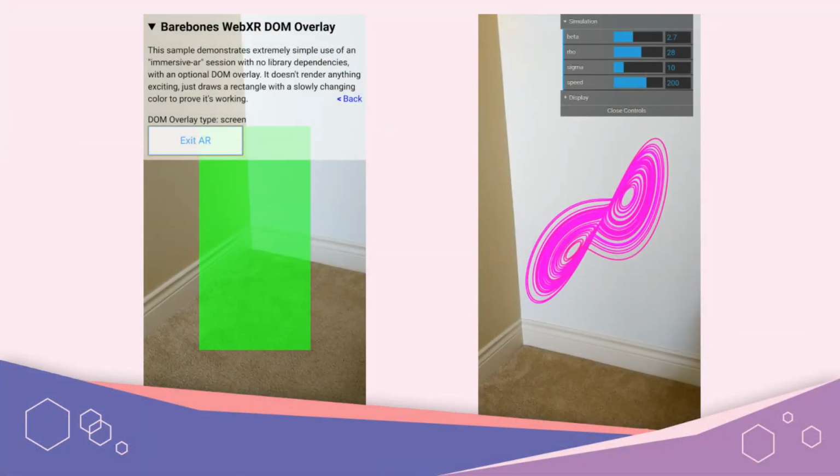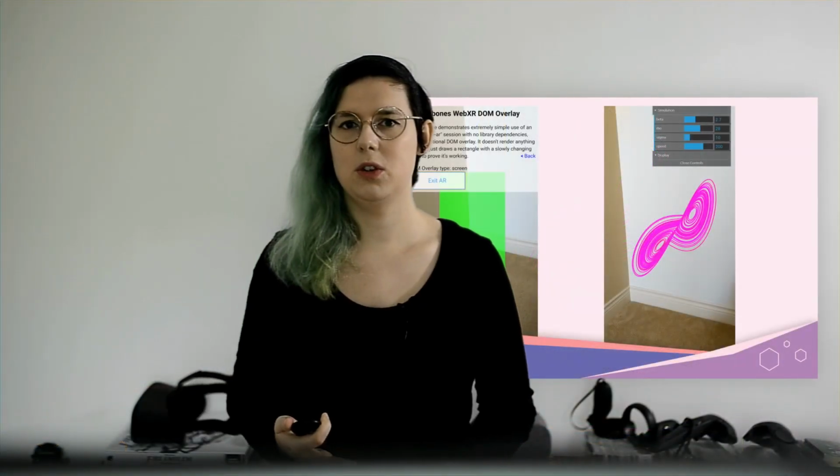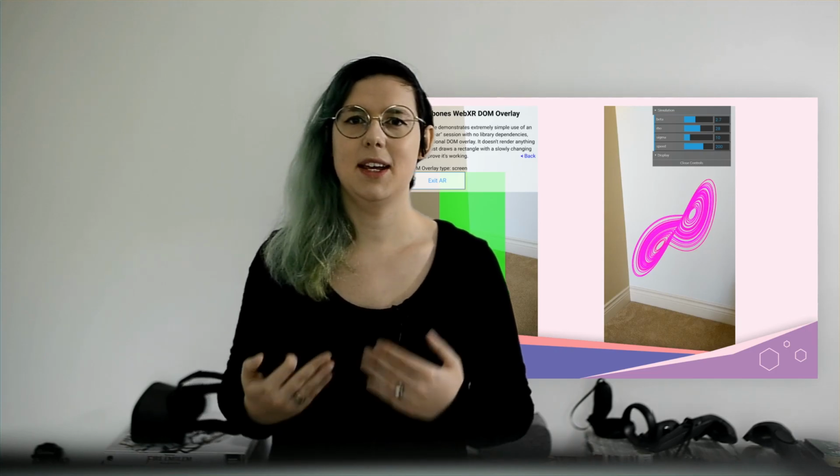But the DOM Overlay API will let you pick a single HTML element to take with you into WebXR. The user agent will place it into the scene, and you can interact with it just as you would with JavaScript, and you can build it and style it with HTML and CSS exactly as you would expect. It's very similar to the full screen API in how it behaves. The nice thing about this is that because it's HTML and CSS, it can be described to the user if they're using a screen reader, making it a lot more accessible.